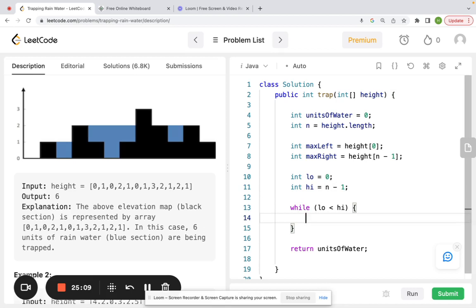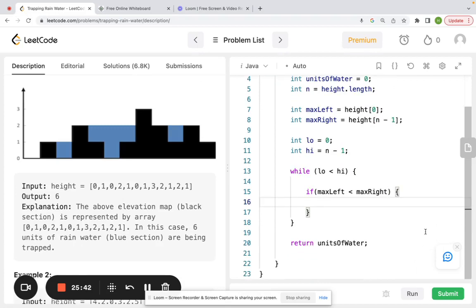Okay, so what do we want to do, right? We have 1 pointer here and 1 pointer here. And right off the bat, we need to know which one is less, which one is that minimum value, so that we can move it. We can move it, and the value over here will still act as our right boundary for us. So while low is less than high, we can check if max left is less than max right. Then what do we do here?